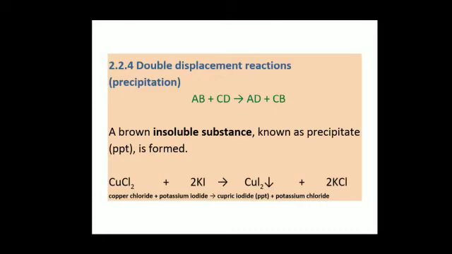So, when copper chloride reacts with potassium iodide, copper and potassium exchange their places. We get copper iodide and potassium chloride. Here you can see that copper iodide has a downward arrow. This downward arrow shows that a precipitate is formed which settles down at the bottom because it is insoluble. We get a brown insoluble substance which is known as a precipitate.